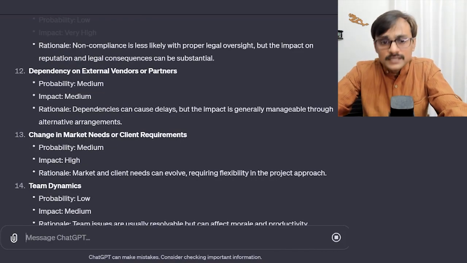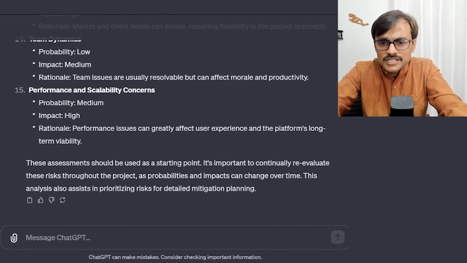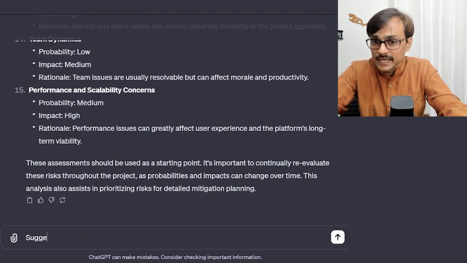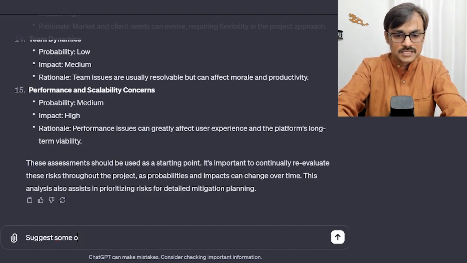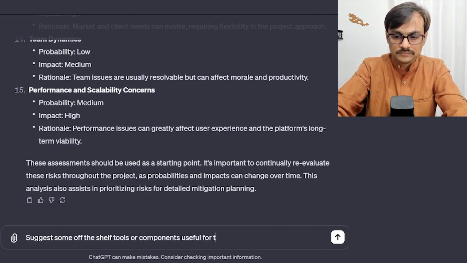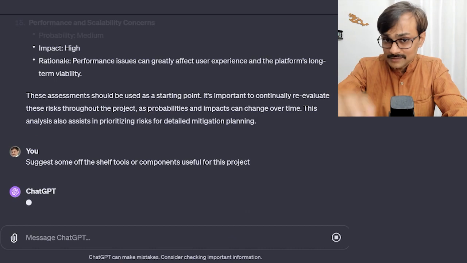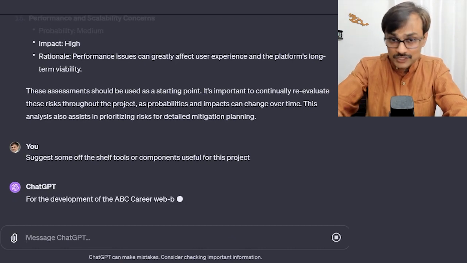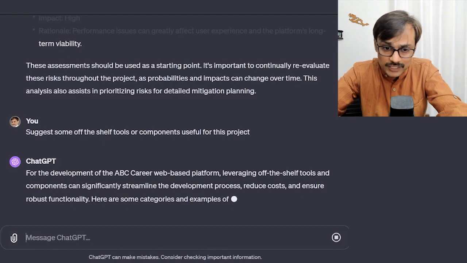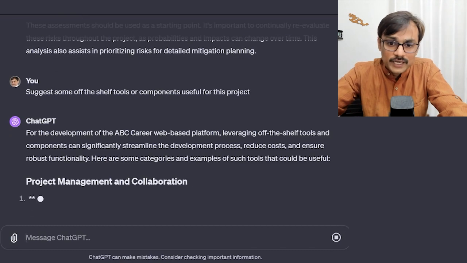Now, after having risk identified and impact analysis done, I probably ask, can you suggest some off-the-shelf tools? What tools and licenses do I probably need? So, suggest some off-the-shelf tools or components useful for this project. Now this is a little specific question which requires a little bit of intelligence and analysis of what is available in the market, but I can ask and probably get some ideas based on what we have mentioned here.